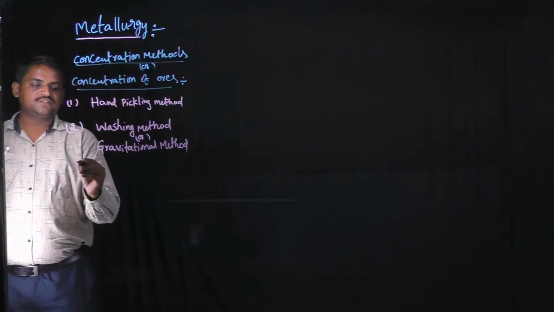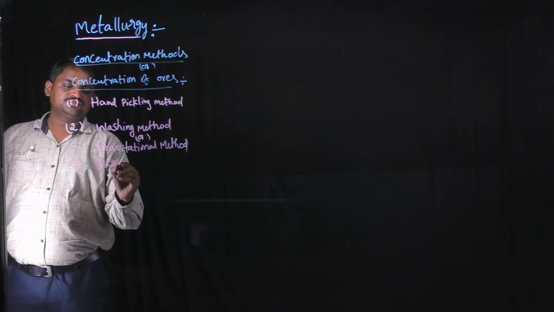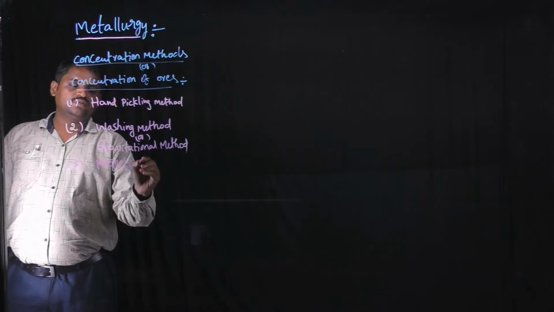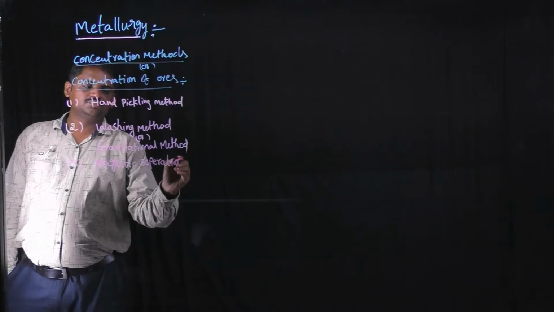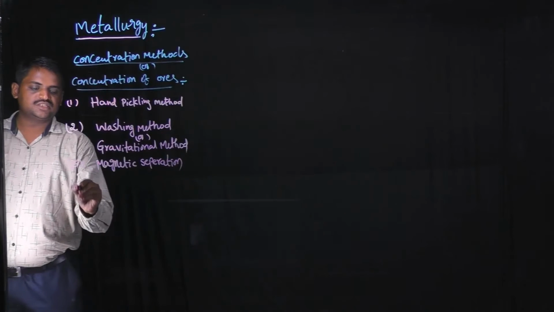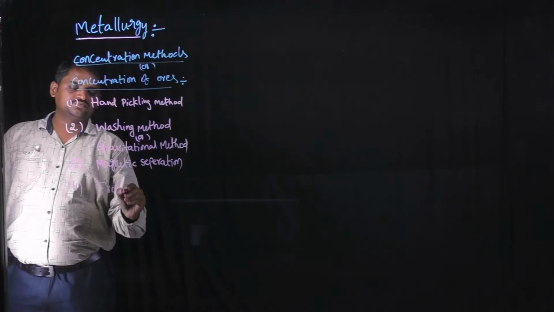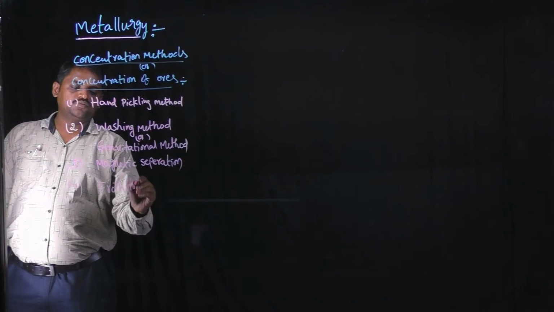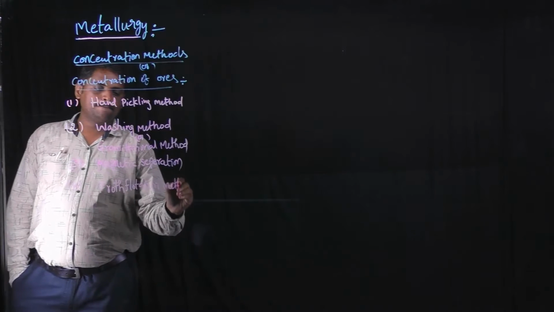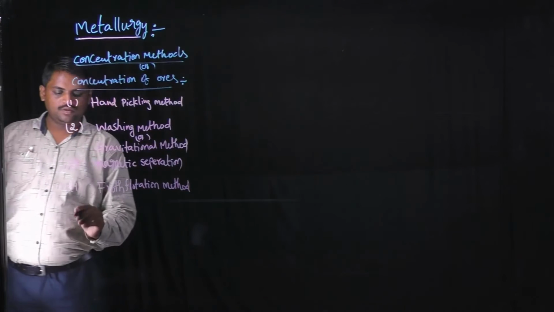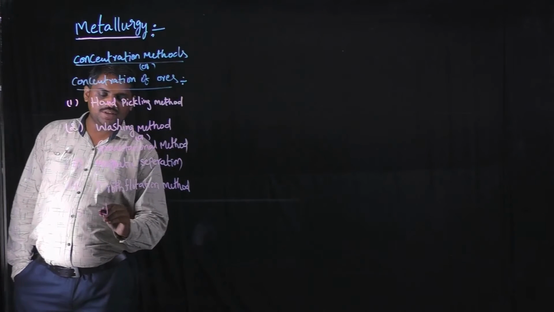Third one is magnetic separation. Fourth one is froth flotation method. Fifth one is leaching method.